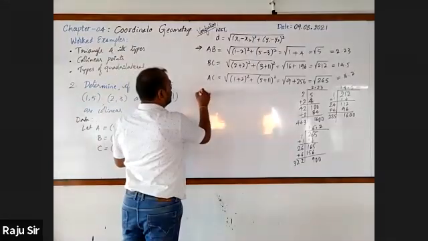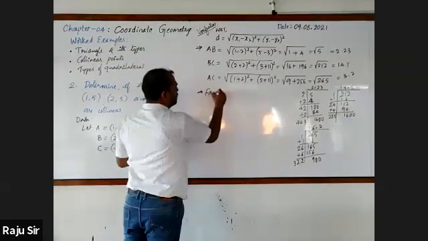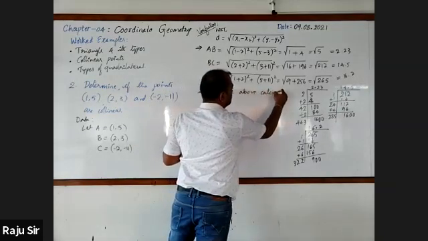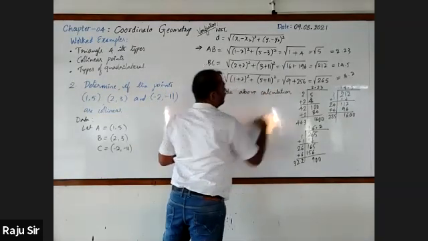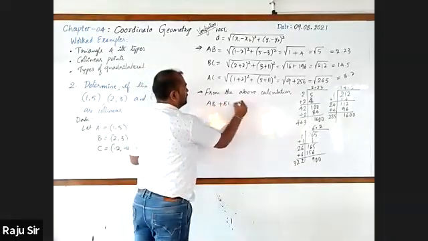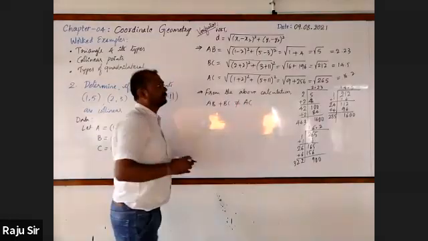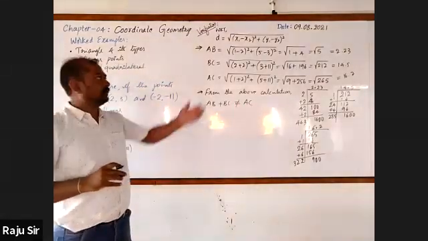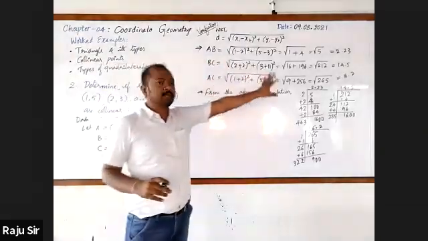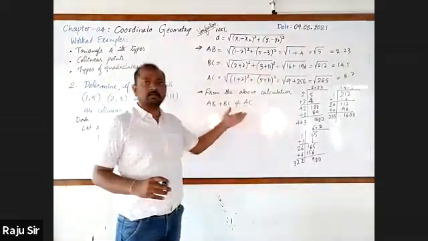Right. From the above calculation, you can write AB plus BC is not equal to AC. You have to take two smaller values. When you add them, you should get a bigger value, but it is not.